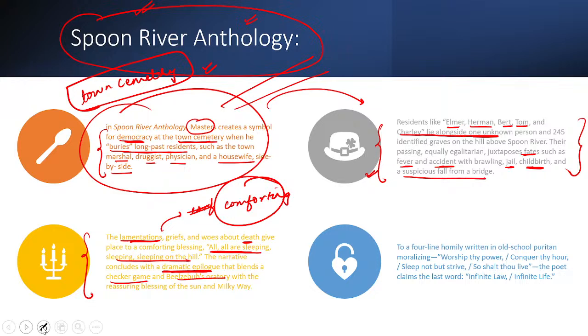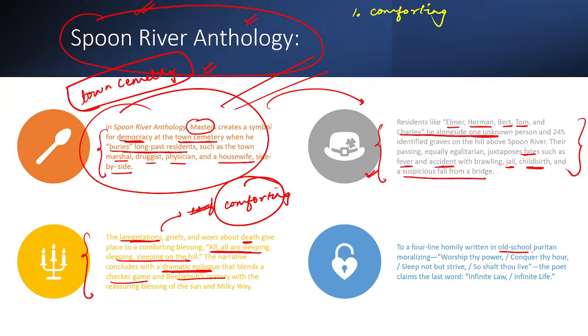सो इसमें आपको दो तीन चीजें जो यहाँ पर अच्छी तरह से ध्यान में रखनी पड़ेंगी कि कैसे ये आपको everyday people के बारे में ही trying to talk about those all together, right? But at the heart of it, there is a comforting reality about death also that is being spoken about. Okay, so please keep that also in mind, because a lot of times we think that modern poetry is barren, it doesn't really give any reassurance. That's not true, that's not true.